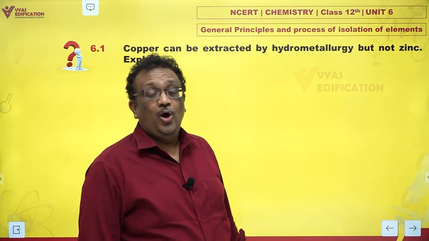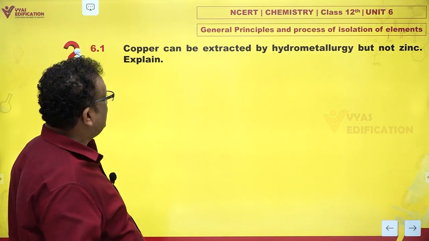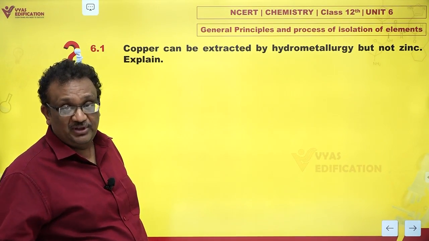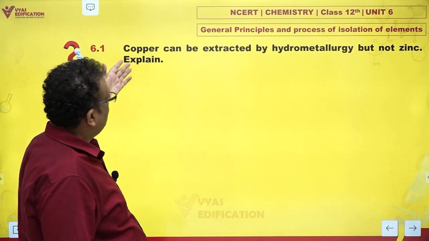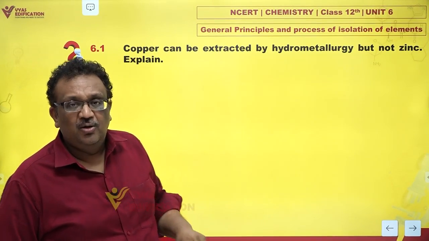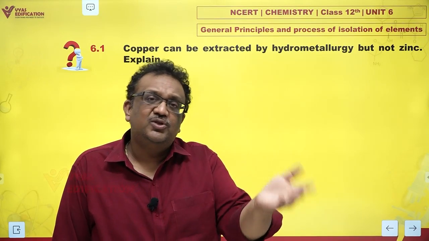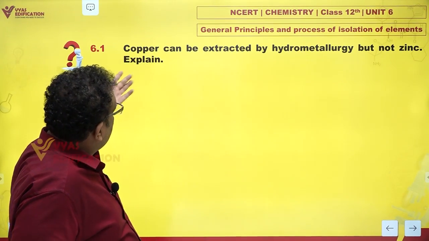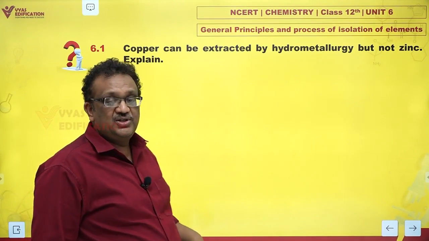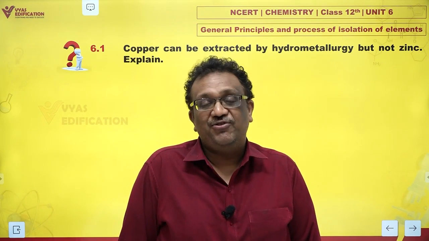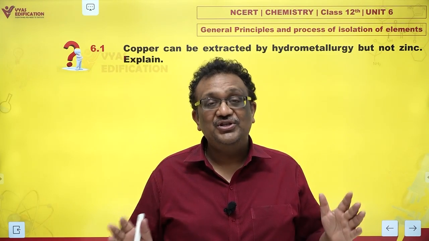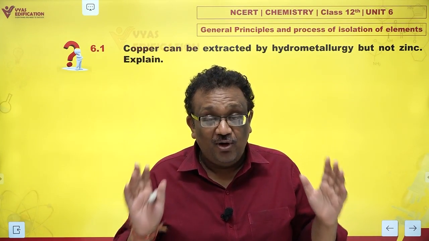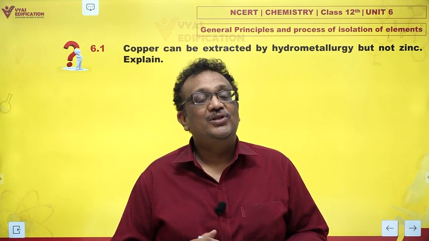Since copper can be reduced with greater ease and it can go into the solution with greater ease, again because it can form complexes more easily, it goes in solution, and it is not very reactive, it's a noble metal, so it can be reduced more easily. That is why copper is extracted by hydrometallurgy and zinc is not extracted by hydrometallurgy. This is the official marks-awarding but wrong answer to the NCERT question.